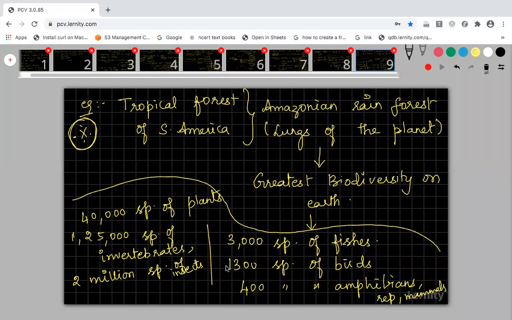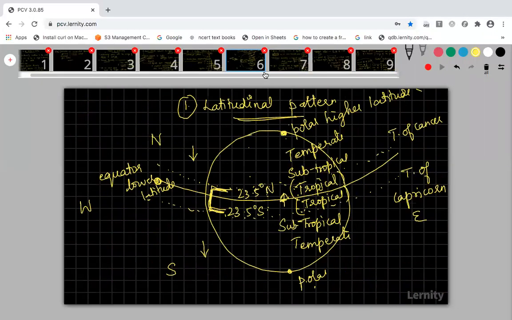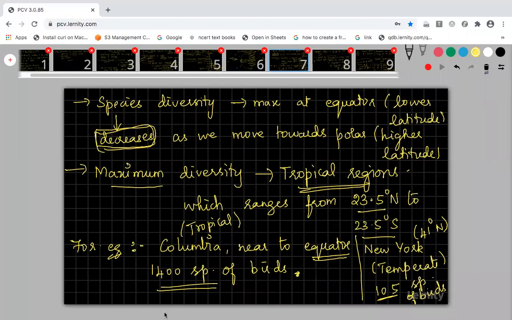Do you want me to show the previous slides? Yes, wait, I will show you. I will start from the latitudinal pattern and show you all the slides. So this is the 6th one. I think you would have copied this one. This is the 7th one. Please copy the 7th one.